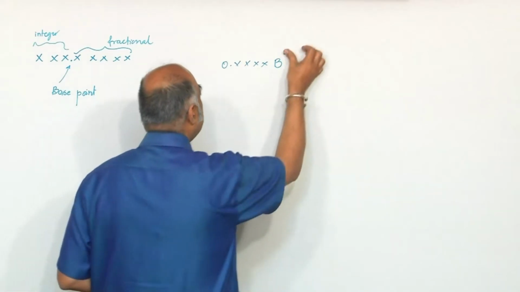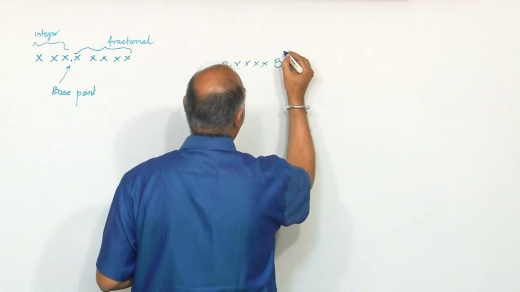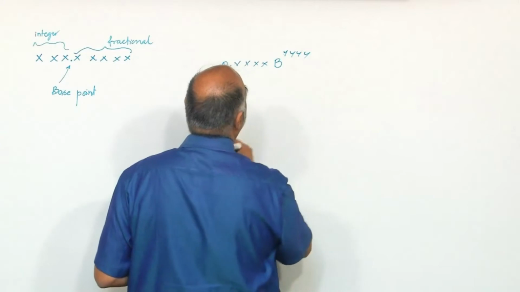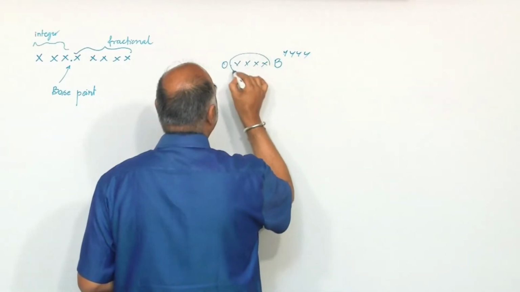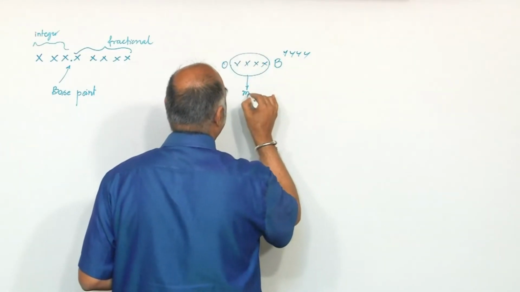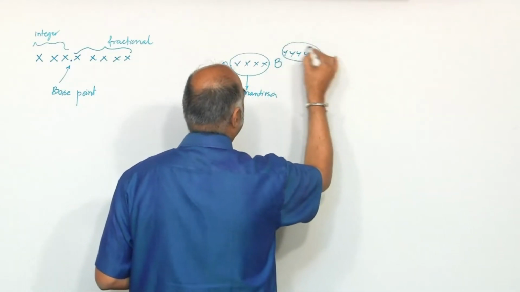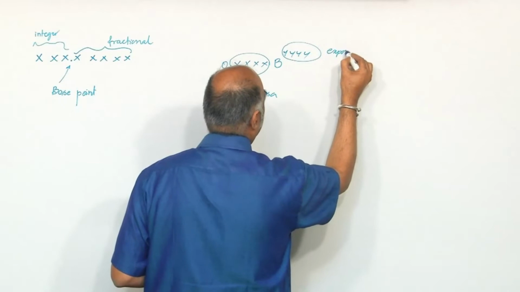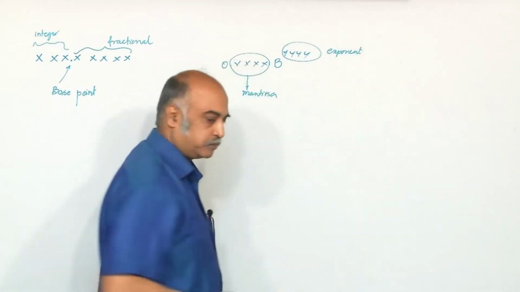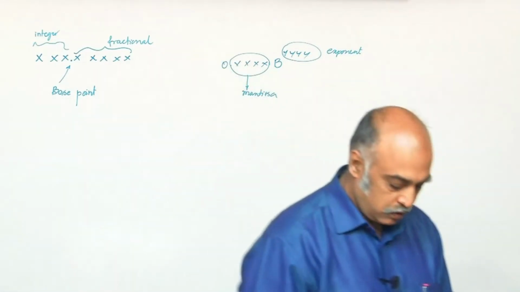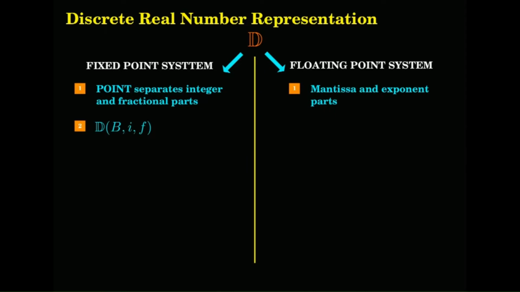So, you have this part called the mantissa and this called the exponent. We will represent the fixed point, that is what we will be using throughout, in this fashion.